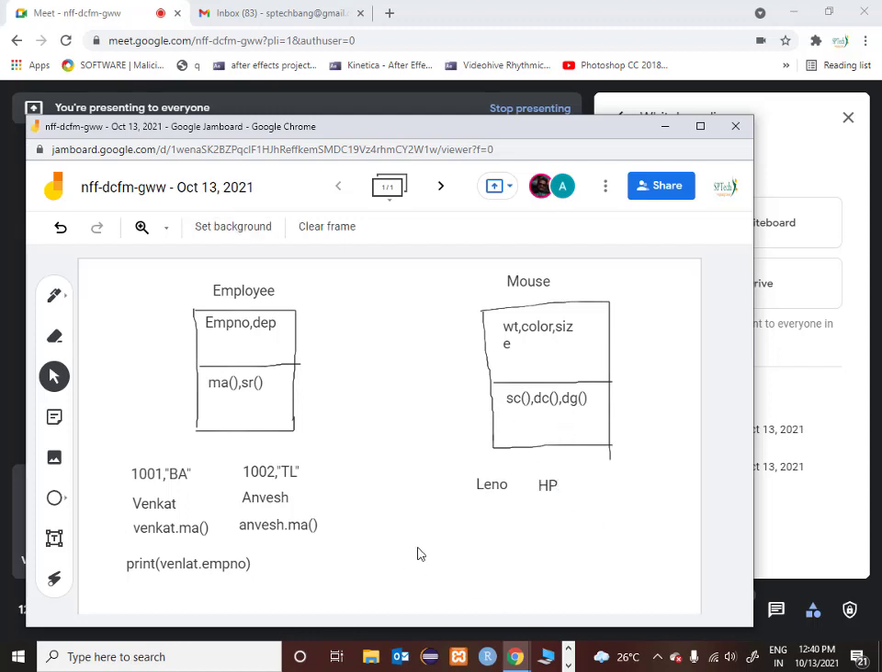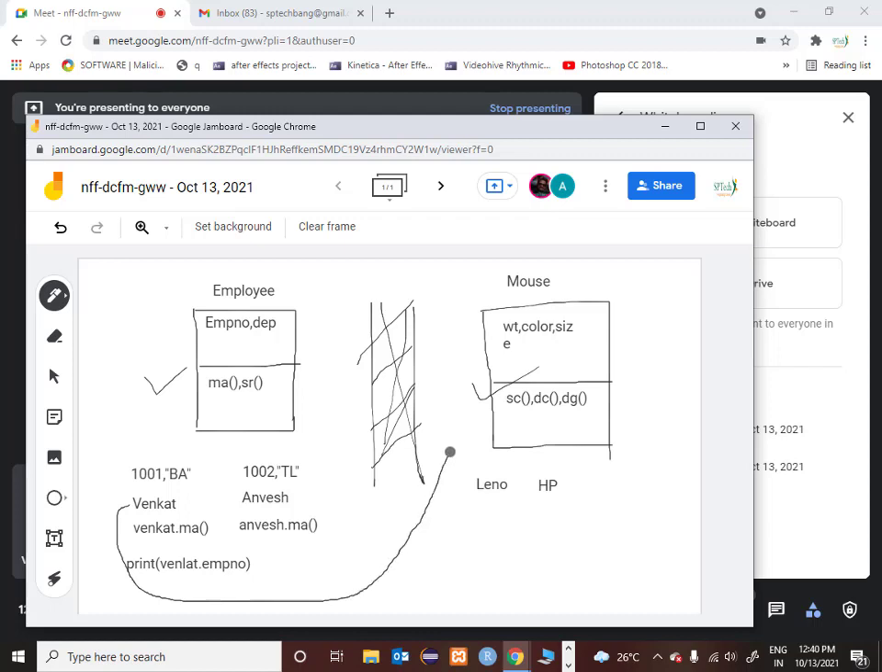Now what is important here is that these two classes are totally different. They are not at all connected with each other. Always remember this. This class is separate, this class is separate. So at any given point of time, you cannot use the object of an employee class to access the method of a mouse class. That is not at all possible.